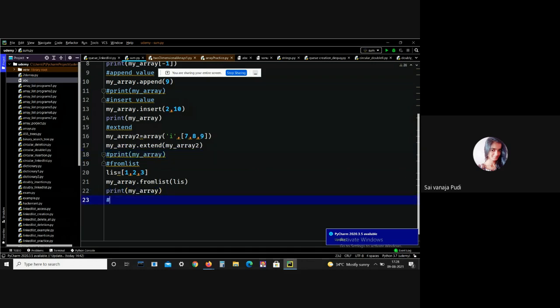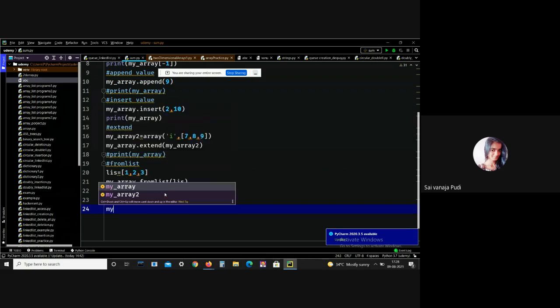And now let me delete this. There are some operations that we can use to delete an element from an array. The first one is the remove method. If we use the remove method, it removes any array element. Let me print remove method.